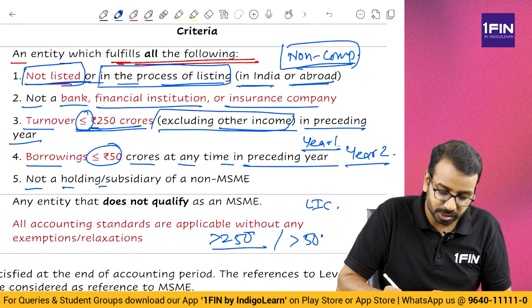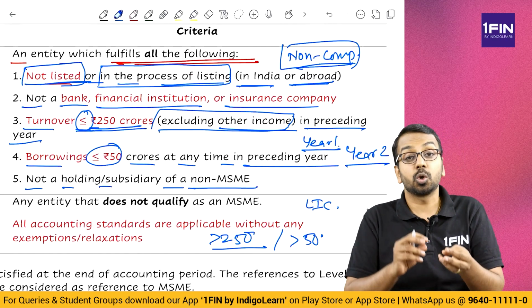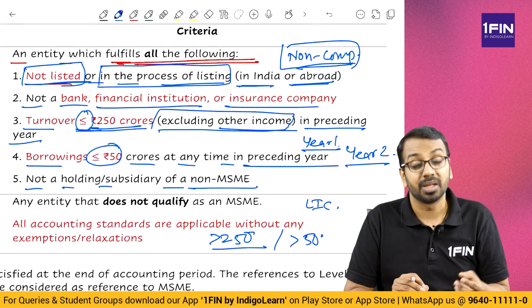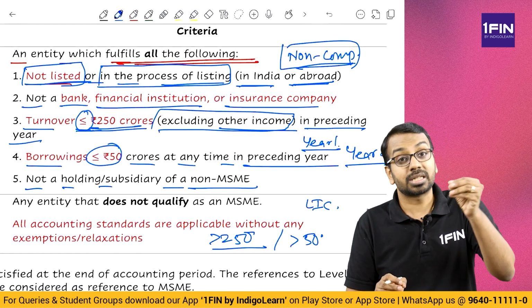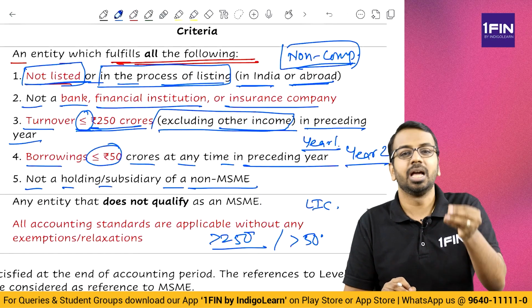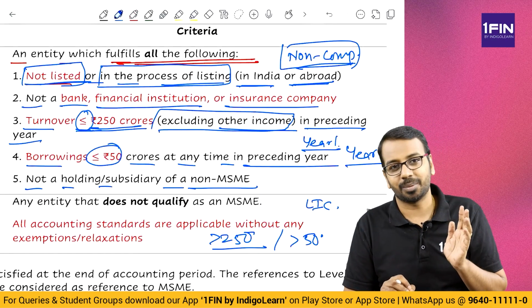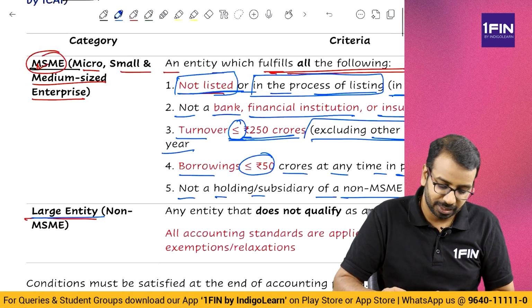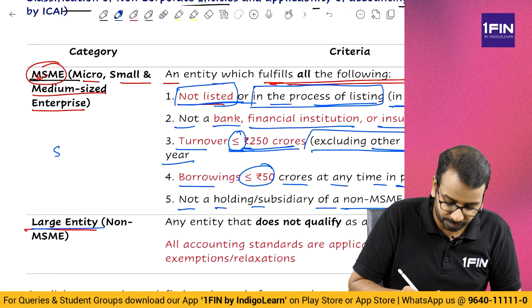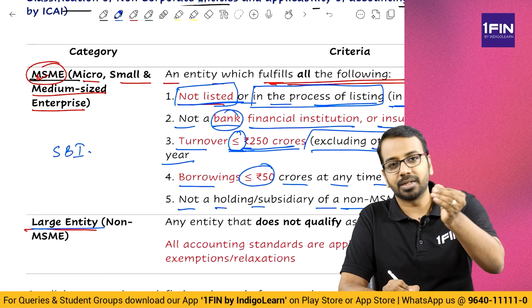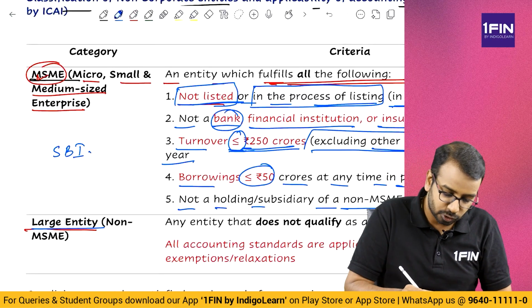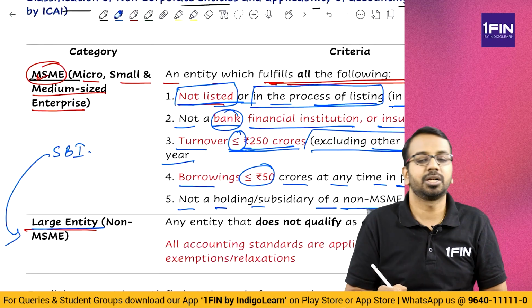Not a holding or subsidiary of a non-MSME. So, if there is any non-MSME, the holding company of that non-MSME, that is a large entity, or a subsidiary company of that non-MSME will automatically become a large entity. So to give you an example, let us say if you have, for example, SBI. Now SBI is a bank, it is also governed by a special act, it is listed, so it becomes a large entity.